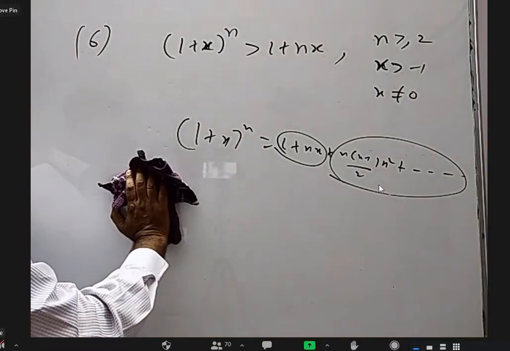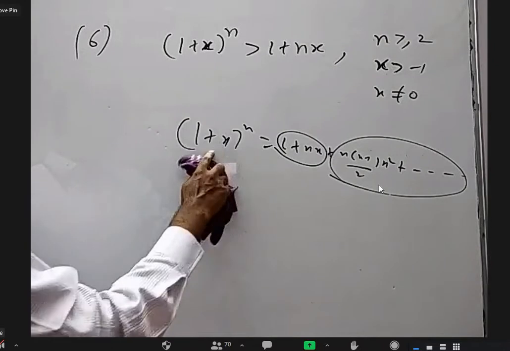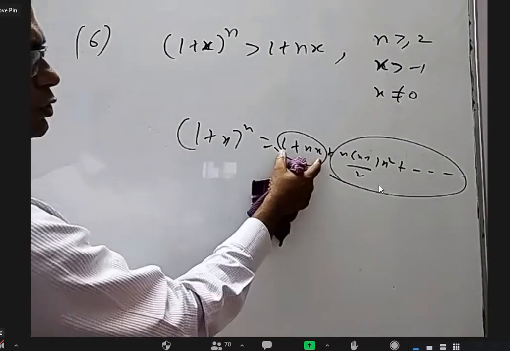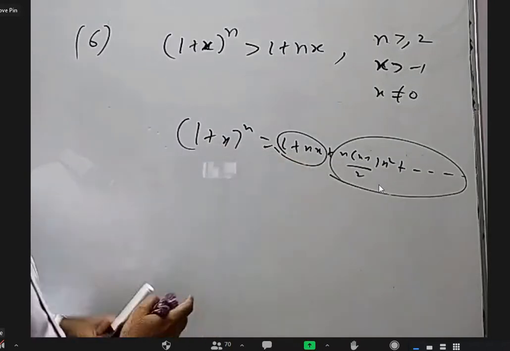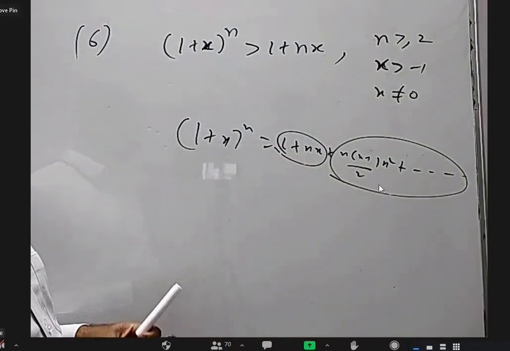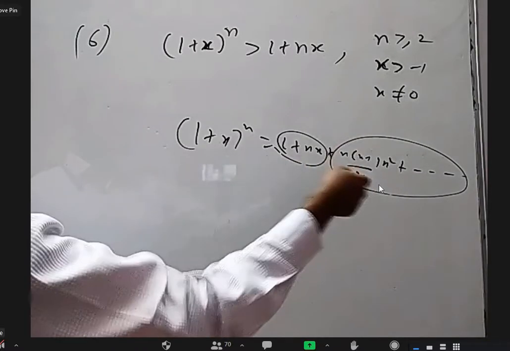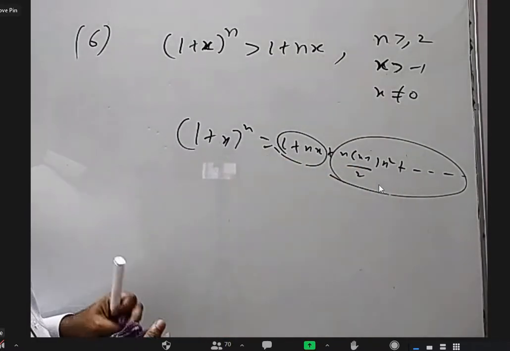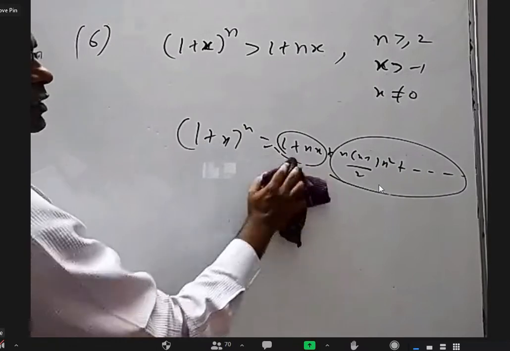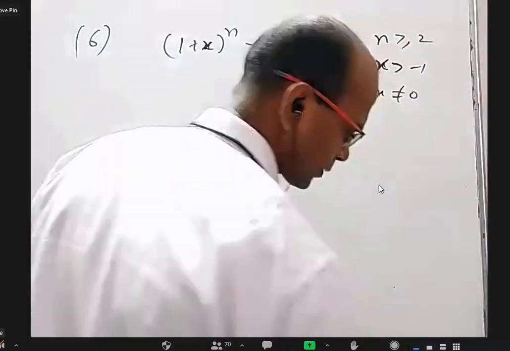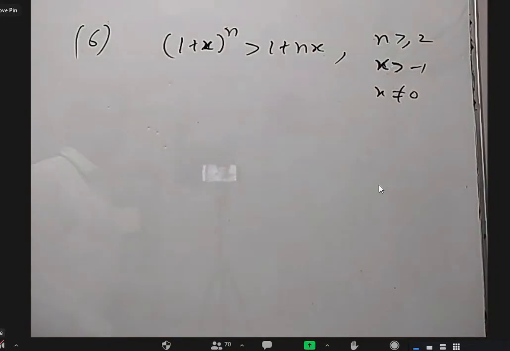Why, sir? If this whole thing is equal to this, and we take only the first two terms, will this be greater than this or less than this? Sir, less than. Yeah, this is less than the total. But what about this? Yes, sir, that is greater than the small part of the RHS, right? Yeah. Of course, a lot of factors are there, positive or negative. We'll talk about that later.